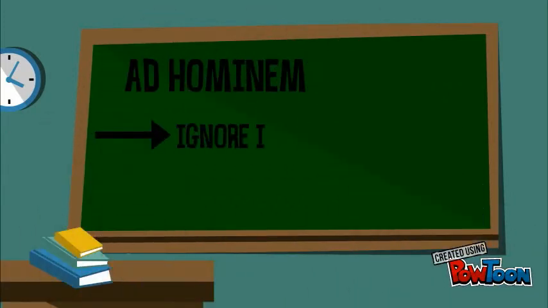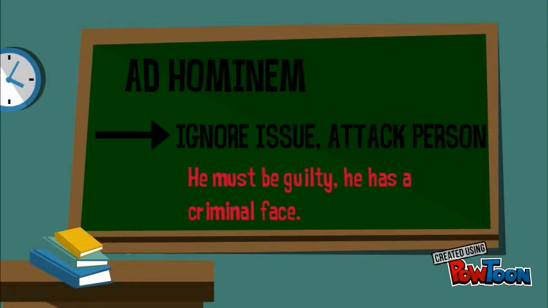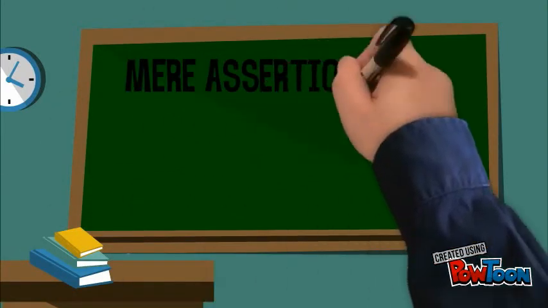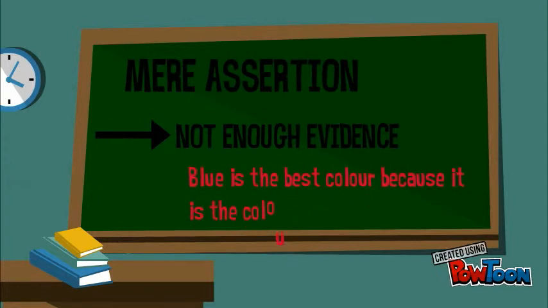Another fallacy is ad hominem. This means to ignore the issue and attack the person. This is like saying that someone must be guilty because they look guilty. The fourth example is mere assertion. This is when there isn't enough evidence to back up the opinion. This is like saying blue is the best color because it is the color of the sky.